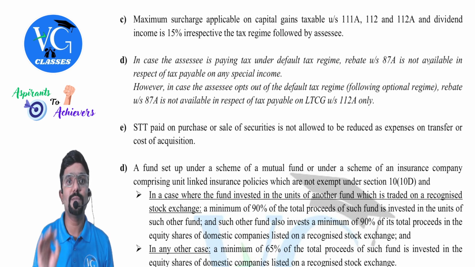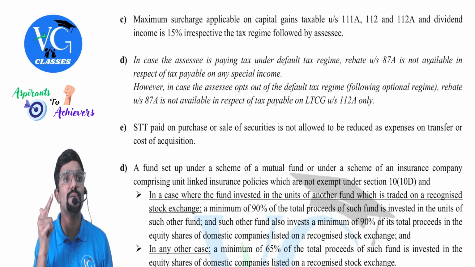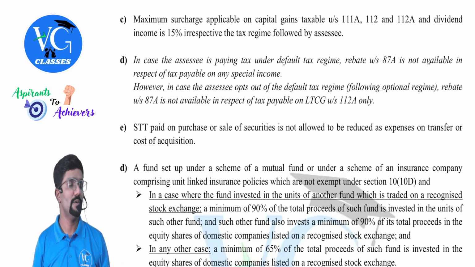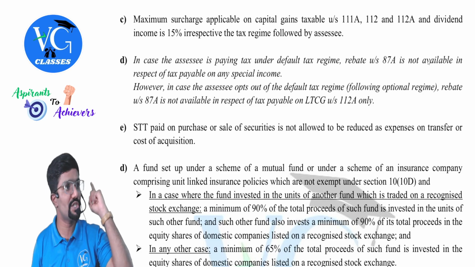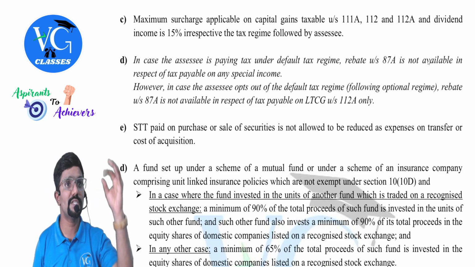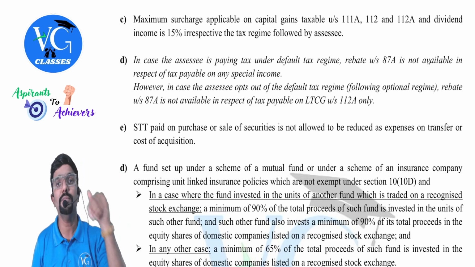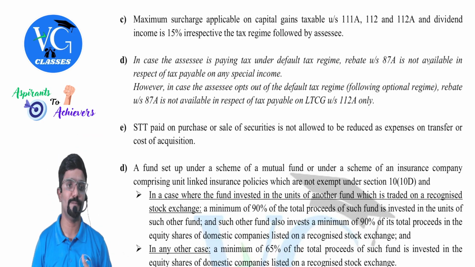Whereas on whatever tax we calculate on capital gain special income or dividend income, what is the maximum surcharge? 15%. Hope you guys can remember all that. We have discussed a number of illustrations on this, both under the optional regime as well as the default regime.